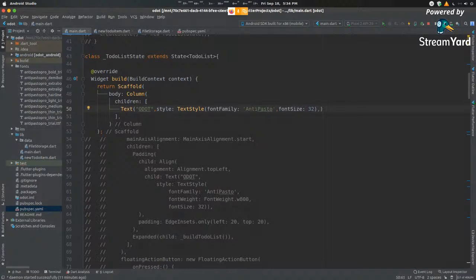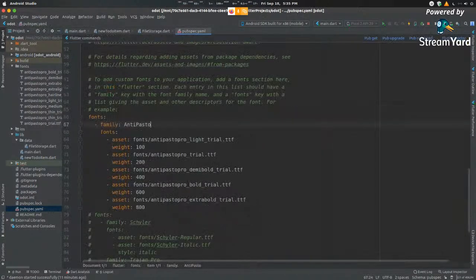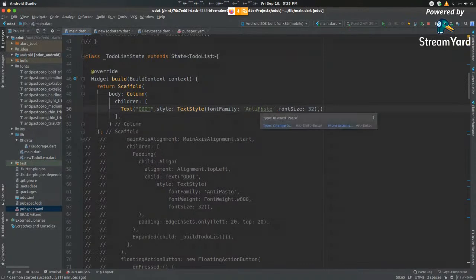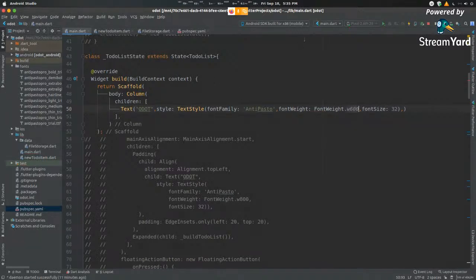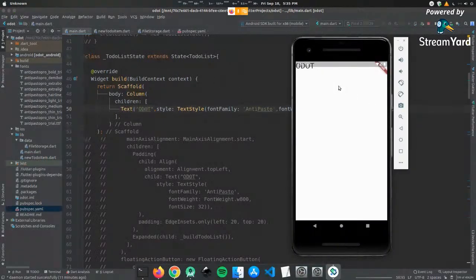Now, I want to access this particular thing. So let's say I want bold. Its weight is 600. So that is our unique identifier to filter out a particular component. So we go in here, font weight dot weight 600. Now, when you run this, you can see that it is bold and it is still taken to the top, by the way, but it's a little different.